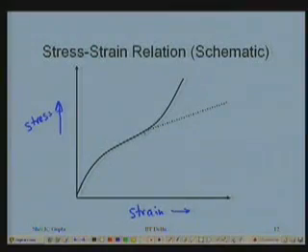What happens? Let's go back. When you have reached here, the primary cross bonds start getting stretched, and this becomes steeper and steeper and steeper, where Hooke's law will be obeyed. And if you do anything further, it may break.